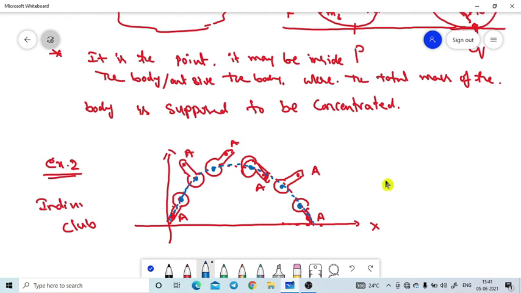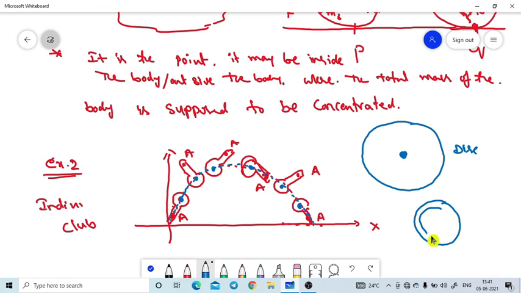One example we will take is the disc. The center of mass of the disc exactly coincides with the center of the disc. That is the location of the center of mass point. Definitely mass is present there in the disc.